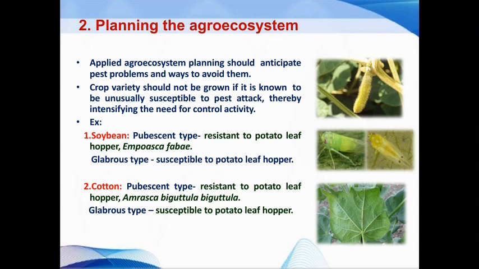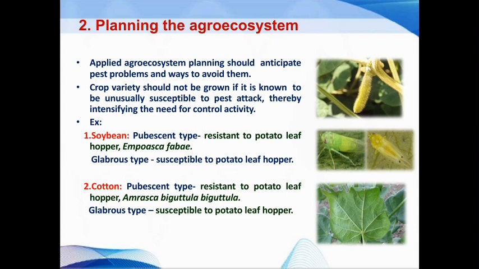Then the next principle is planning the agroecosystem. How do we plan the agroecosystem in our crop field? Applied agroecosystem planning should anticipate pest problems and ways to avoid them. Why do we plan? To suppress the pest population or avoid the infestation of different pests. Here, how can we plan? A crop variety should not be grown if it is known to be usually susceptible to pest attack, thereby intensifying the need for control activity.